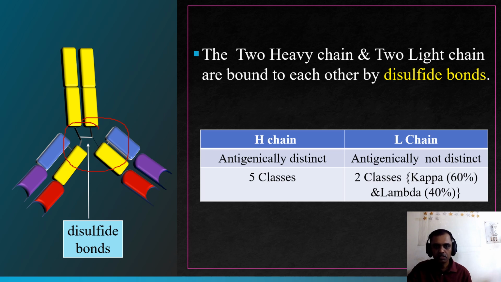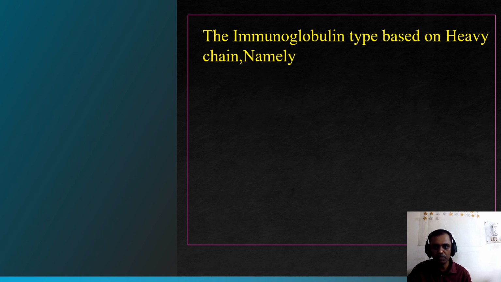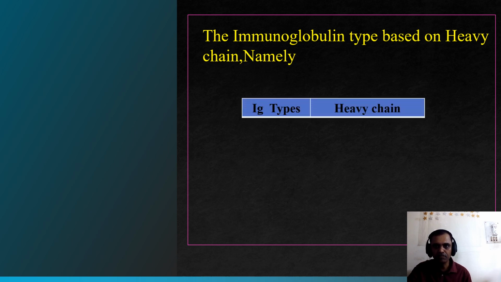The H chain is divided into 5 classes and the L chain is divided into 2 classes, namely kappa, which is 60%, and lambda, which is 40%. The H chain is mostly antigenically distinct, whereas the L chain is not. What is meant by antigenically distinct? It means this H portion only will react with the antigen. We'll study in detail.